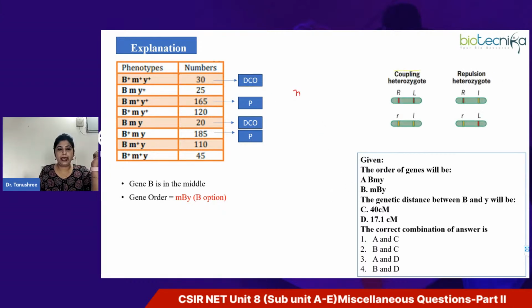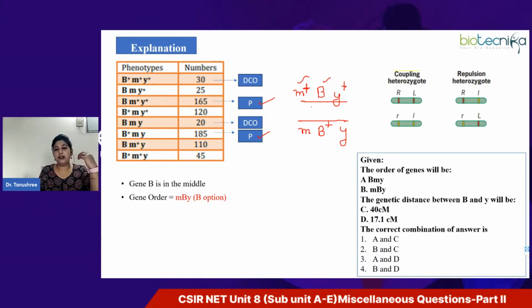So basically it will be M plus B and Y plus, right? So this is the parental combination I'm writing. And this is another combination, that is M, B plus Y. So you can see, if you see here M plus, right? And the B. Here this is the wild type allele of one gene, but this is the mutant allele of another gene. So trans configuration it is.